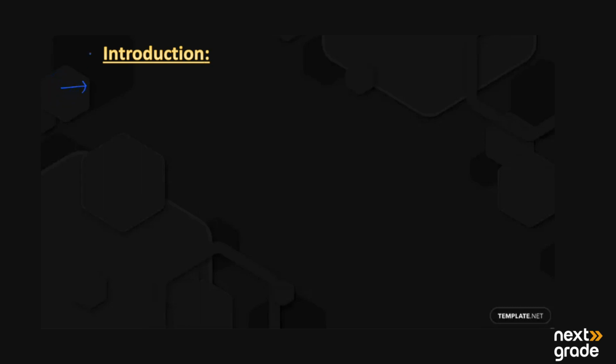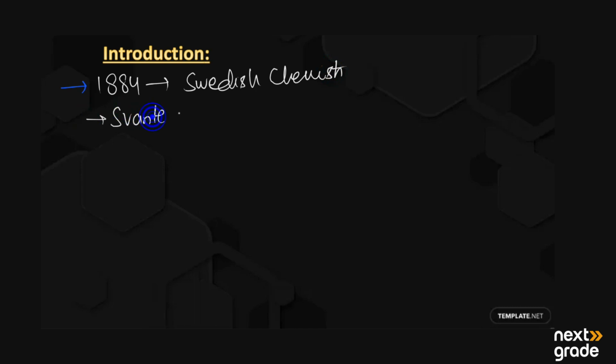Basically, in the year almost 1884, a Swedish chemist whose name was Svante Arrhenius proposed the concept of acids and bases.